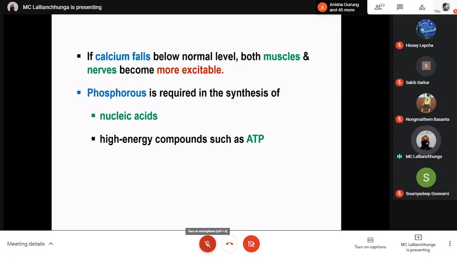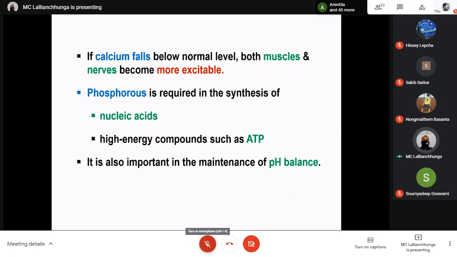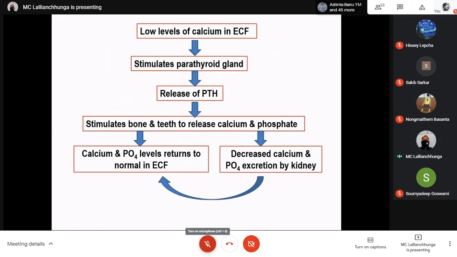Phosphorus is required in the synthesis of nucleic acid and high energy compounds such as ATP. These are the functions. It is also important in the maintenance of pH balance. We already know this, we have already discussed: the phosphate group in maintaining acid-base balance.